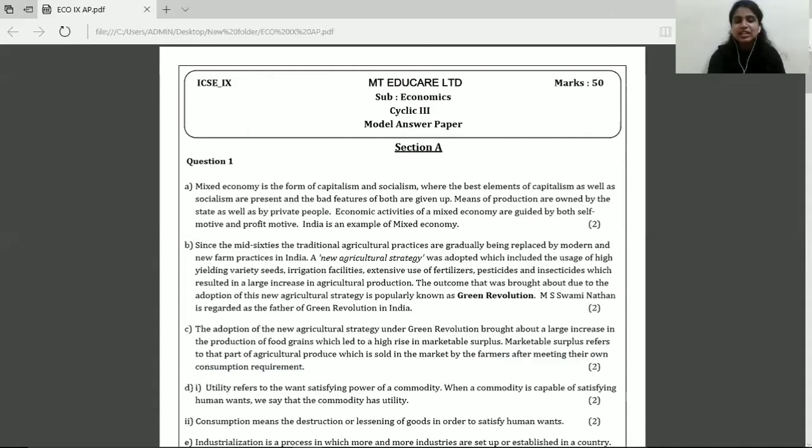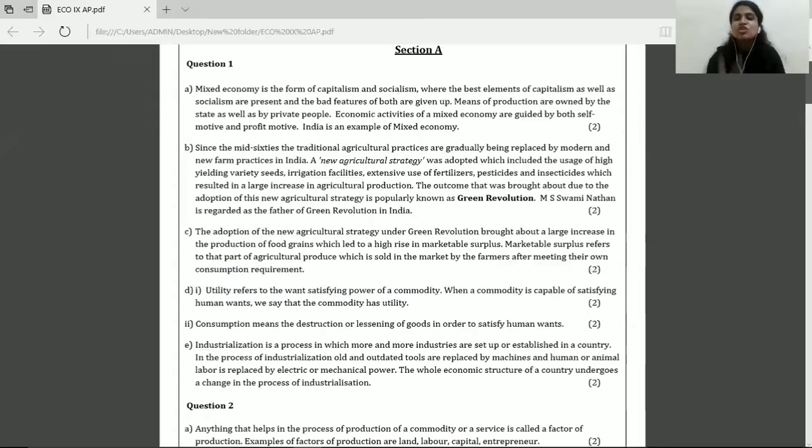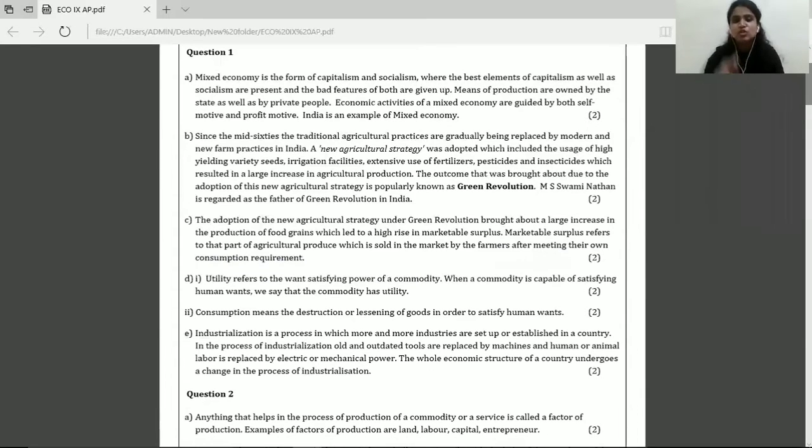Question 1D comprised of 2 sub-questions. Each of those sub-questions comprised of 1 mark weightage, right? So utility, you have to write the meaning of utility. So what do you understand by utility? Utility refers to the want-satisfying power of a commodity. So when a commodity is capable of satisfying human wants, we say that a commodity has utility. So if you've written this correctly, you earn your 1 mark. Not 2 marks, you earn your 1 mark.